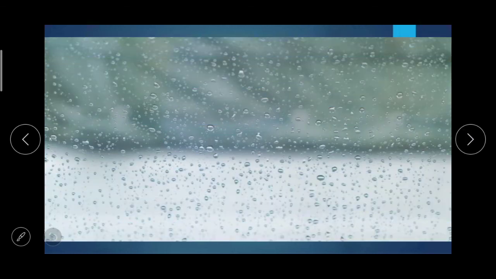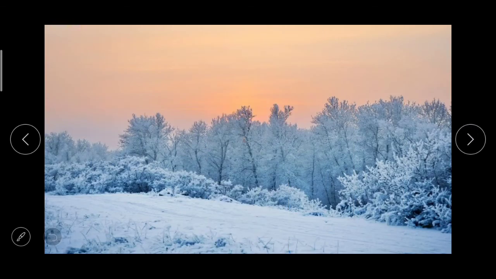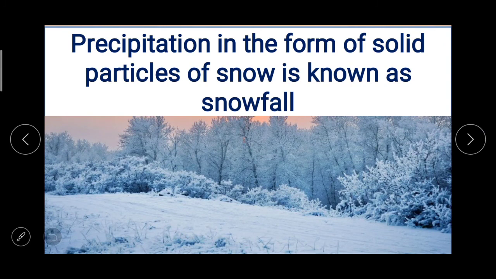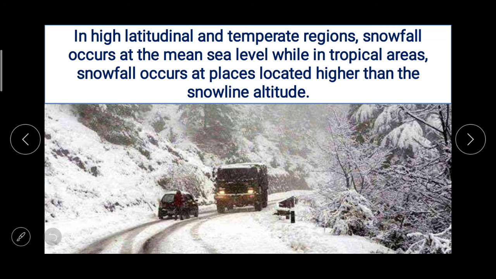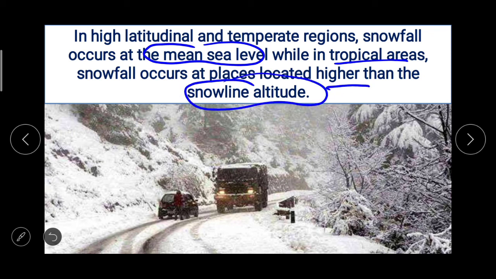So precipitation in the form of solid particles of snow is known as snowfall. Whenever precipitation is in the form of solid particles, then it is snowfall. In high latitudinal and temperate regions, snowfall occurs at the mean sea level, while in tropical areas snowfall occurs at places located higher than the snow line altitude.